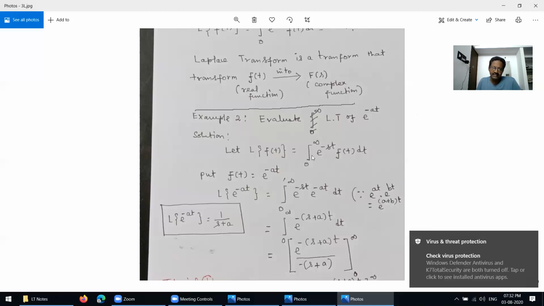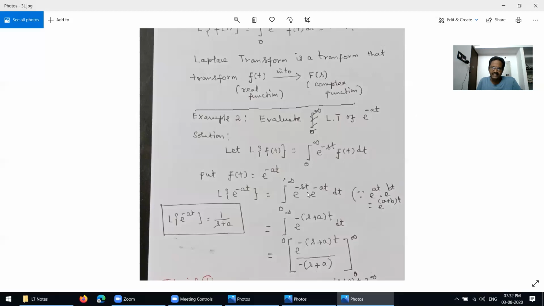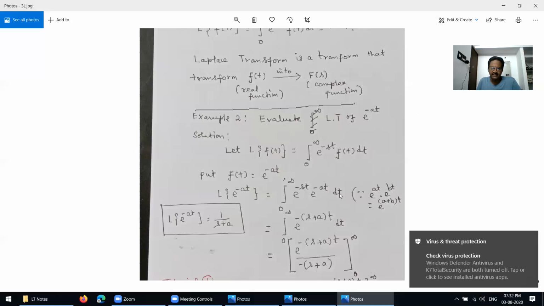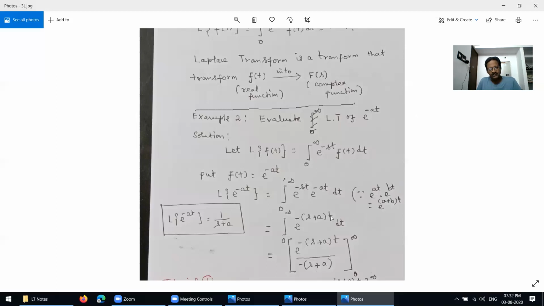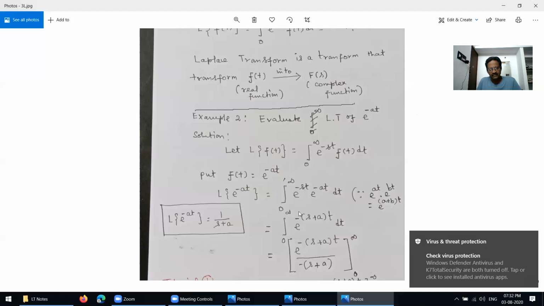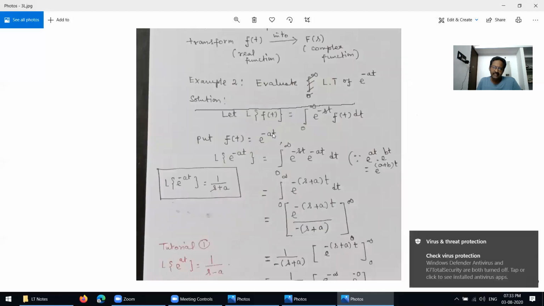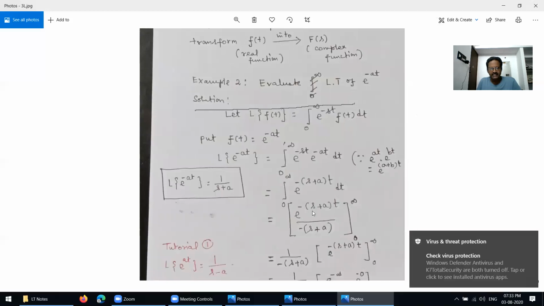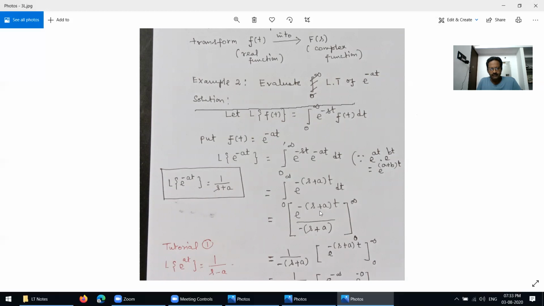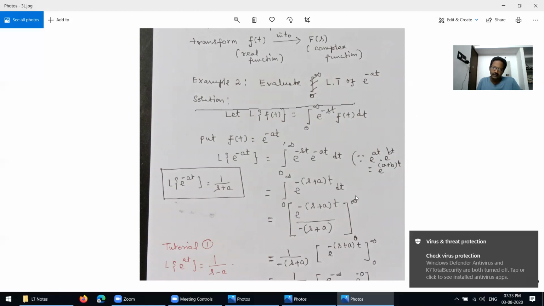So now we write e^(-st) times e^(-at) dt equal to the integral from 0 to infinity of e^(-(s+a)t) dt. Since s plus a is a constant, taking the integration we get e^(-(s+a)t) over negative (s plus a), over the limit 0 to infinity.